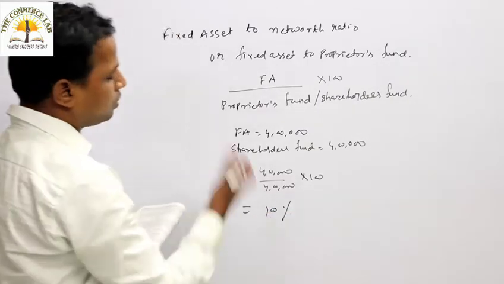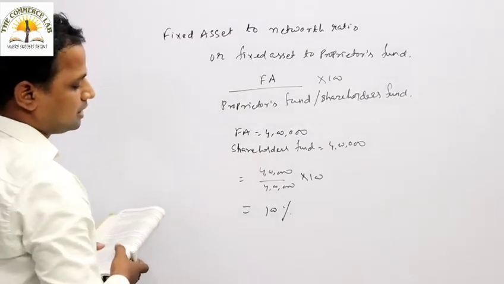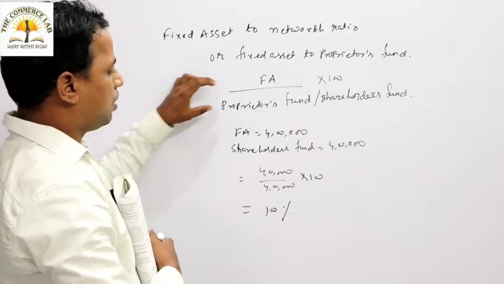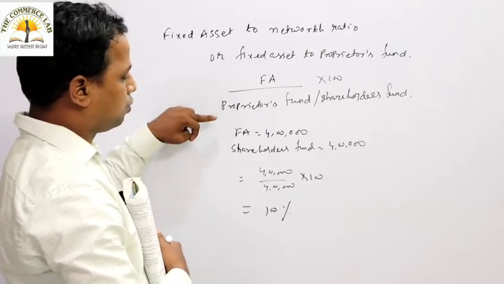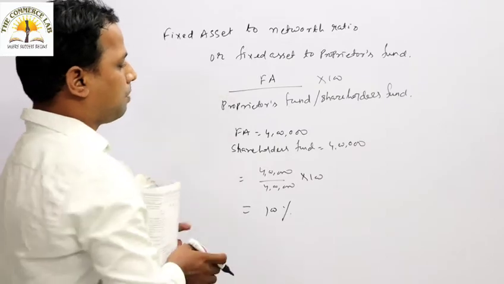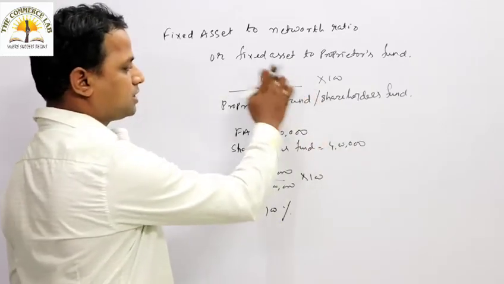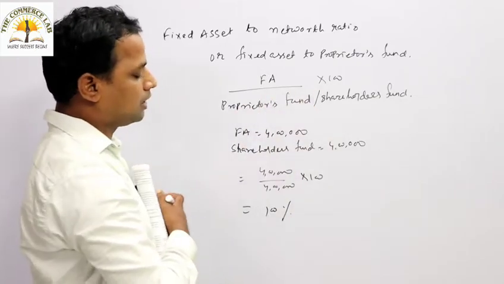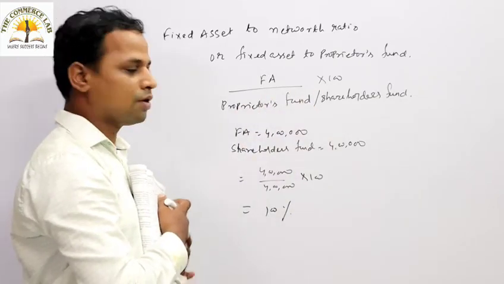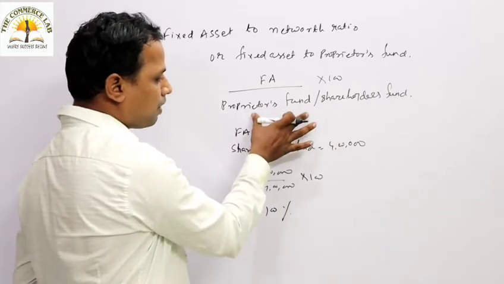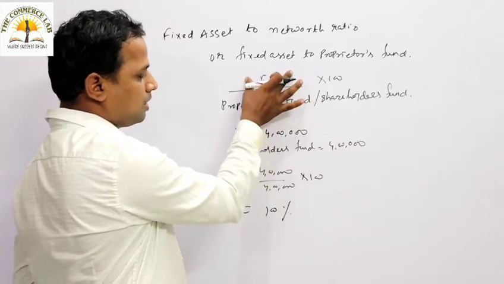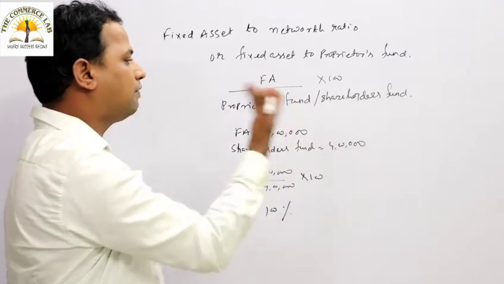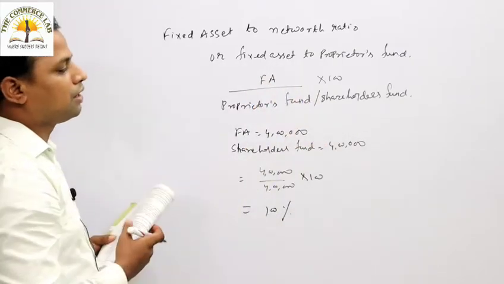So if it is below 100%, what does it depict? Look, everybody, when the proprietary fund is more and the fixed asset is less, then whatever ratio we get will definitely be below 100.